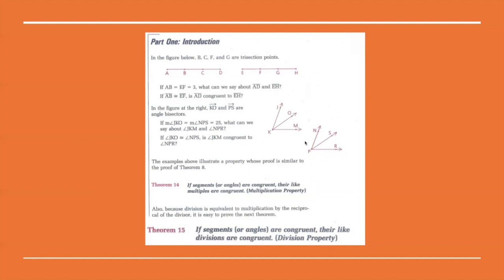The examples above illustrate a property whose proof is similar to the proof of Theorem 8. Theorem 14 states if segments or angles are congruent, their like multiples are congruent, which is the multiplication property. Also, because division is equivalent to multiplication by the reciprocal of the divisor, it's easier to prove the next theorem. Theorem 15 is if segments or angles are congruent, their like divisions are congruent, which is the division property.